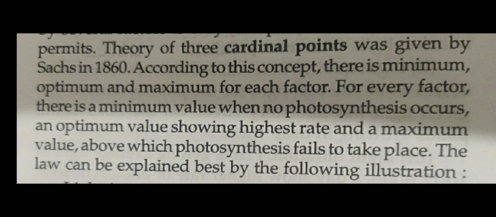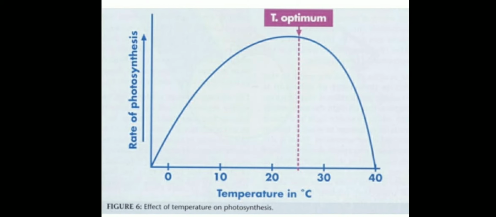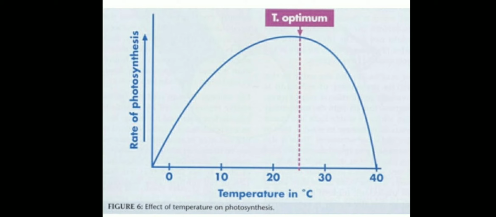One, minimum: the value of the factor at which photosynthesis does not take place. Some amount of the factor is present, but photosynthesis has not started, and that is called the minimum. If the photosynthesis rate is high, the amount of the factor is called the optimum amount, and beyond the maximum, the photosynthesis rate will fail or decrease. So these are the three cardinal points. Let's understand here. In this graph you can see it is related to temperature.